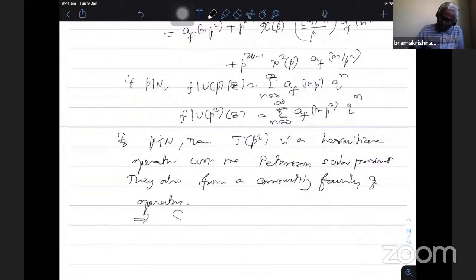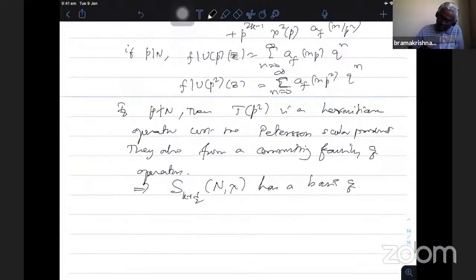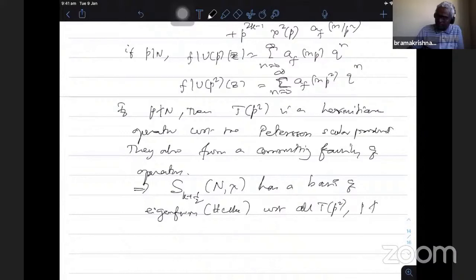This implies S_{k+1/2}(N, chi) has a basis of eigenforms with respect to all T_{p²}, p not dividing N. If I take any level N, I think we cannot have a basis with respect to all Hecke operators, however, when p does not divide N, I can always find a basis.